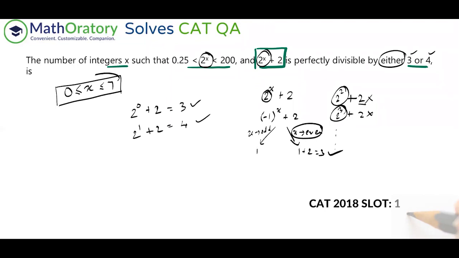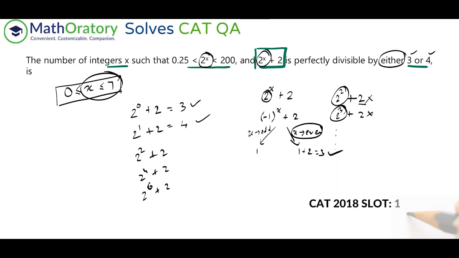So falling in this range, that is x less than or equal to 7, we'll have it for 2 square plus 2, 2 to the power 4 plus 2, and 2 to the power 6 plus 2. So that's it. So these numbers will be divisible by 3. You can manually check this also, but it might take some time.